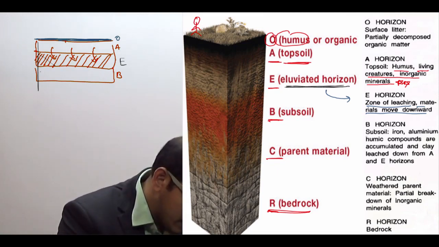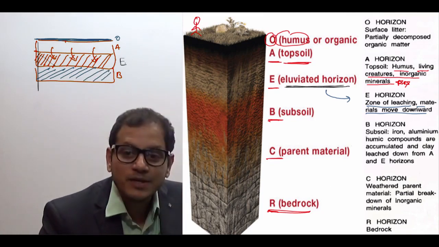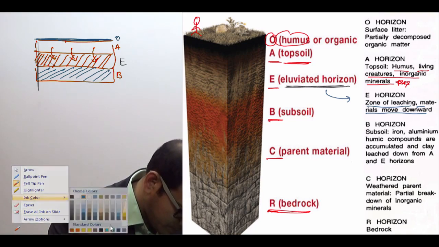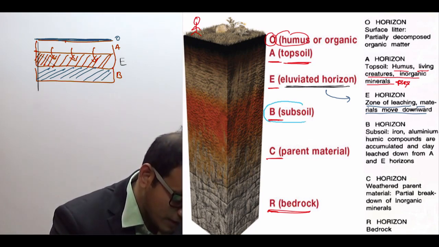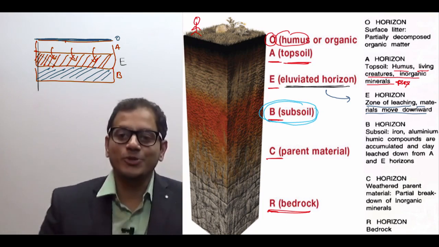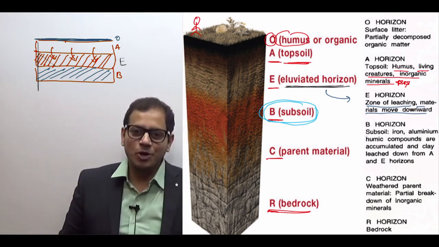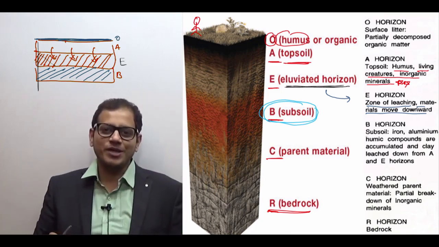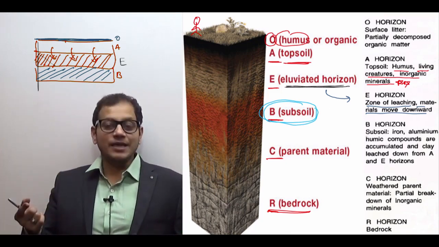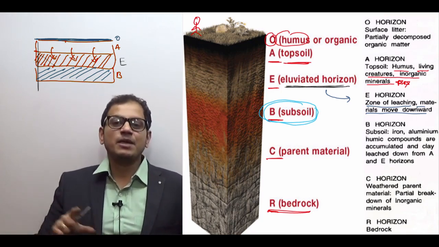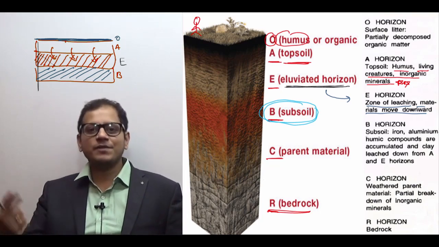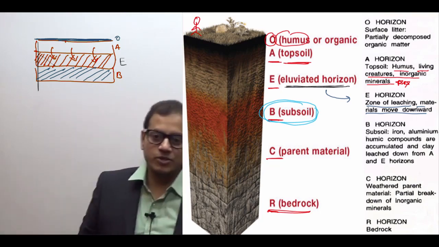Now the next layer is the B layer. What is this B layer known as? This B layer is known as the subsoil. If the A layer is known as the topsoil, because remember it is the topmost alphabet, then after the A layer comes the E layer, and after that in the alphabet, after A comes B, the B layer, the subsoil, that is, after the top it will be subsoil.